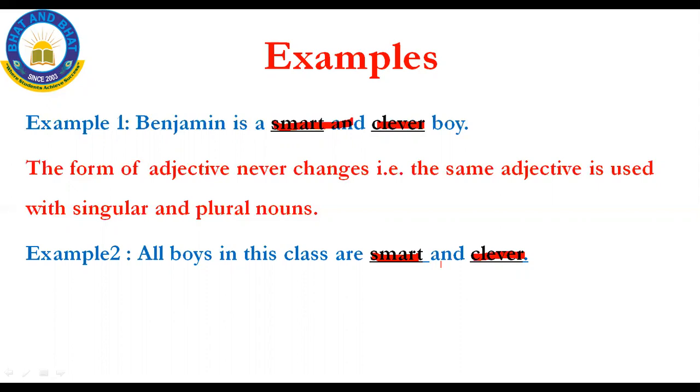In both examples, the adjective remains the same, even though the sentence is singular or plural. Benjamin is singular, but the adjective remains the same, smart and clever. In the second example, all boys, boys is plural and again it remains the same. This is the first point: the form of adjective never changes with singular and plural forms.